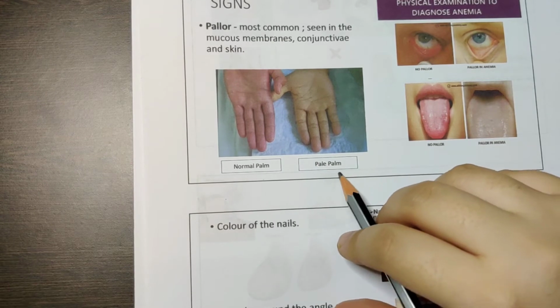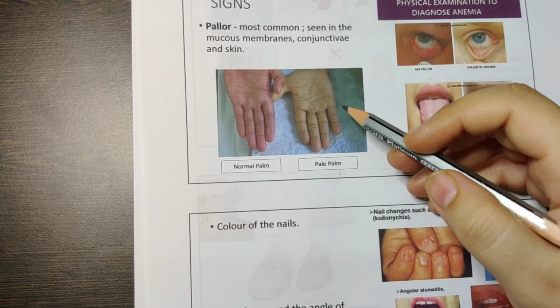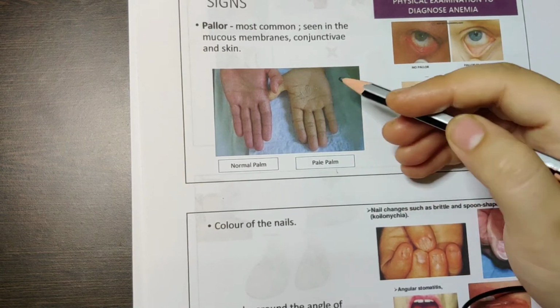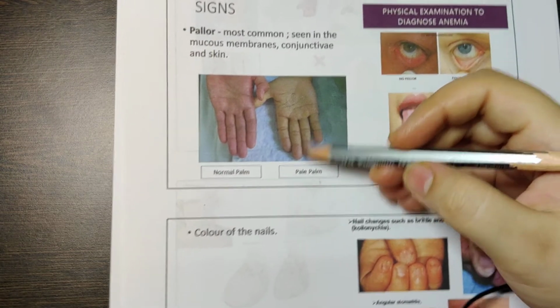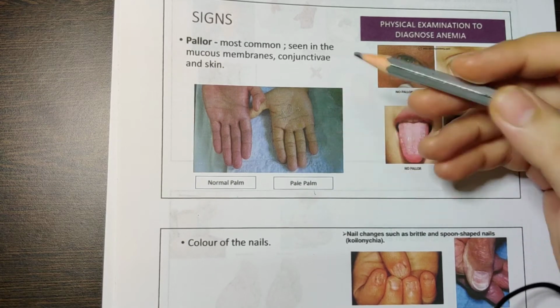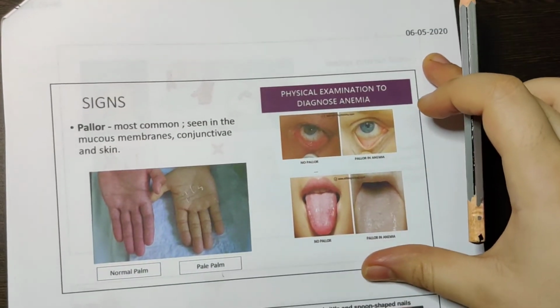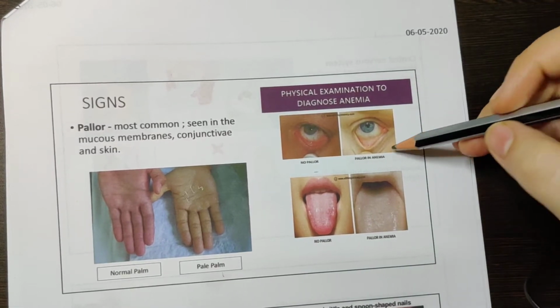But you will have a pale palm because there is less oxygen coming. So there is less oxygen coming into the arms and legs. So you have a very light yellowish color of the skin. Okay. Then you can see pallor in the eyes.